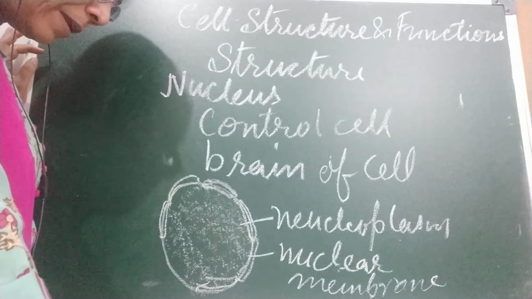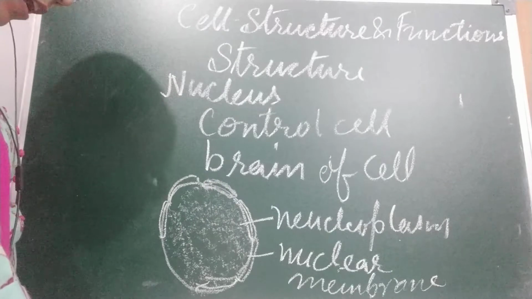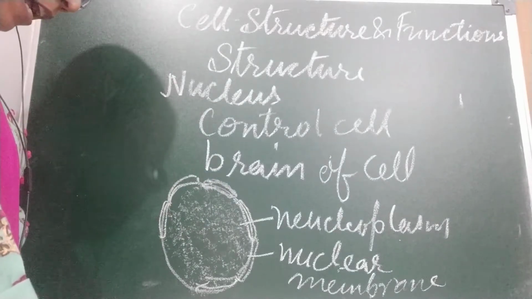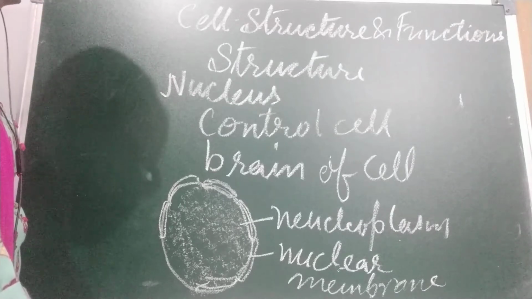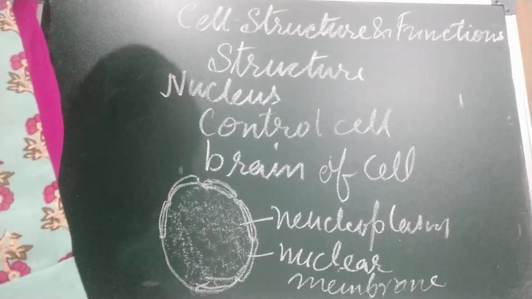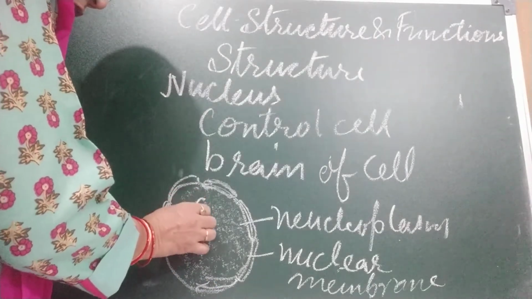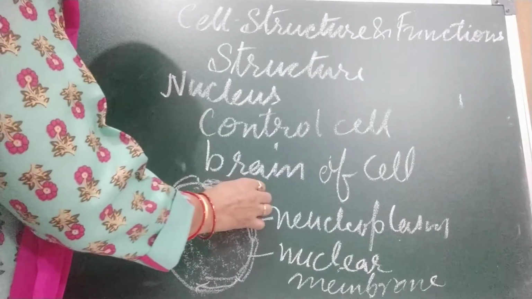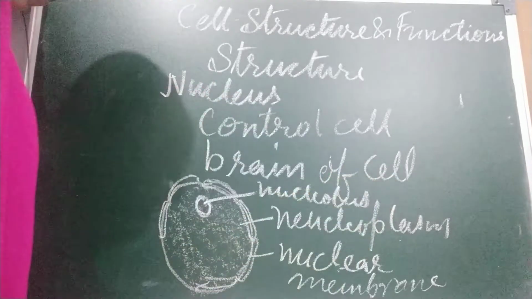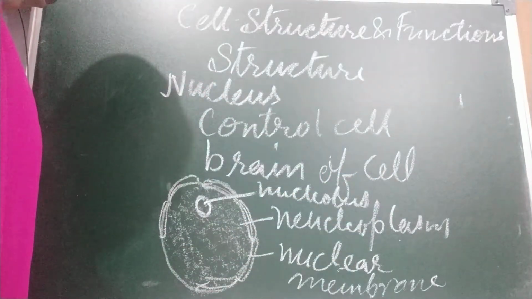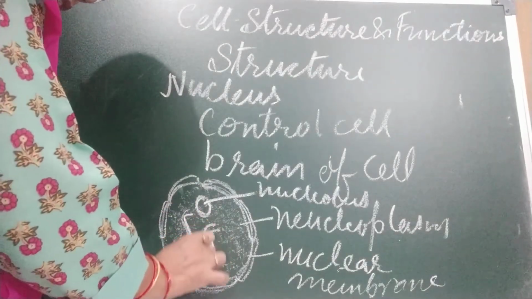The nuclear membrane is porous, as I made the pores. It allows the movement of material between the cytoplasm and the nucleoplasm. Present inside the nucleus is a smaller spherical body. We call this the nucleolus. In the nucleus, what else is present? Chromosomes. These are chromosomes.